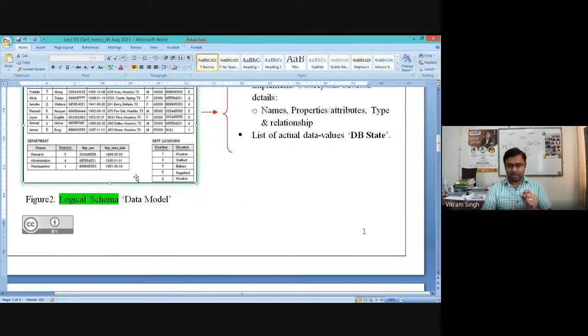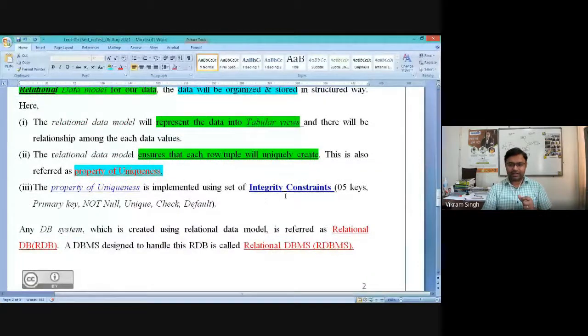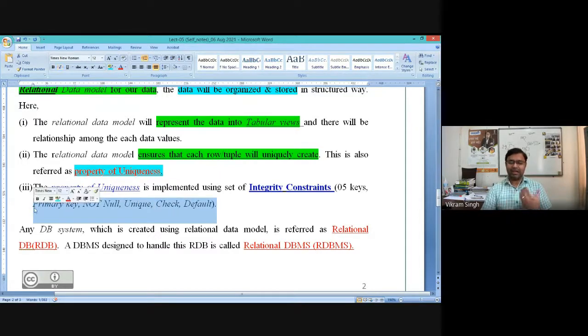So this primary key, the first key in the set of integrity constraints, is the first provision in this relational data model which helps you achieve this uniqueness. Similarly, there is another constraint which helps you achieve it, which is not null. We are going to discuss all 5 constraints, their natures, properties and effects in the upcoming classes, maybe lecture number 6 or 7.